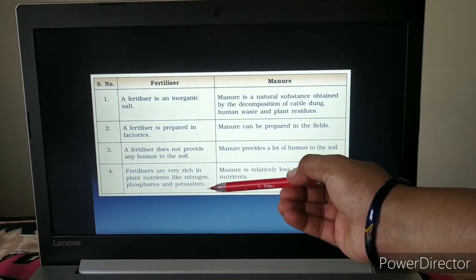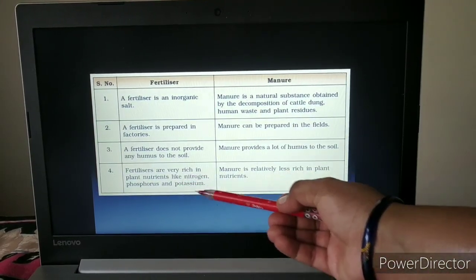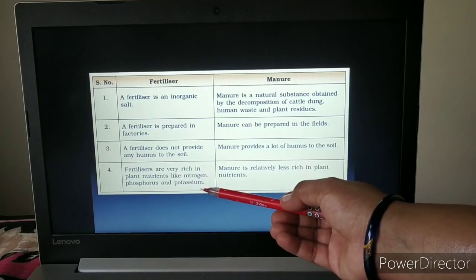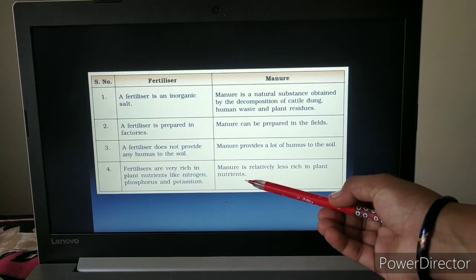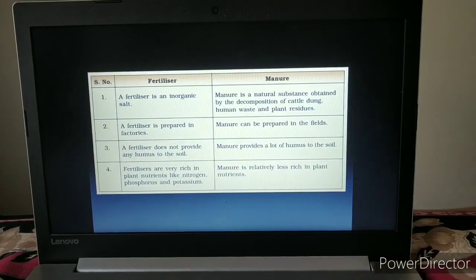Fertilizers are very rich in particular nutrients like nitrogen, phosphorus, potassium, while manure is less rich in plant nutrients as compared to the fertilizers.